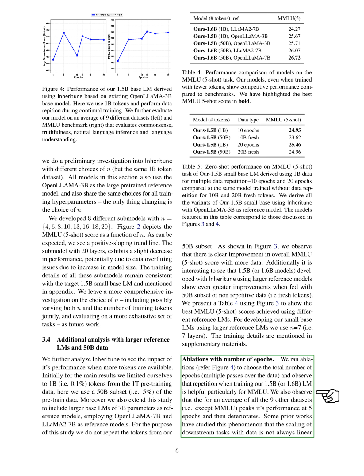We then ran ablations to determine the total number of epochs for training our 1.5 billion or 1.6 billion LM. We found that repetition during training was helpful, especially for MMLU. The performance peaked at 5 epochs for most datasets, except MMLU, and then declined. Some previous studies have shown that the scaling of downstream tasks with data is not always linear.